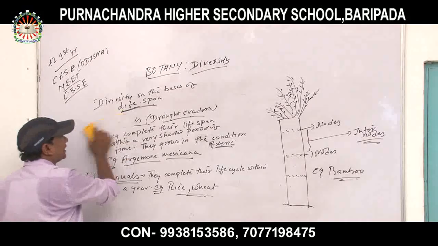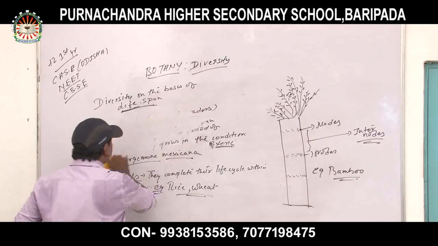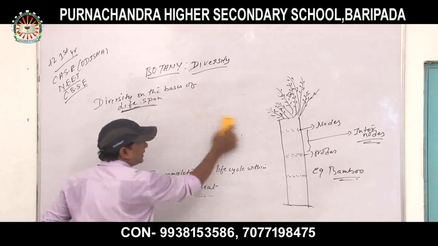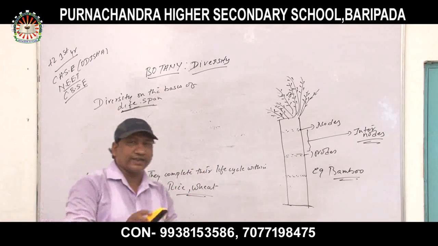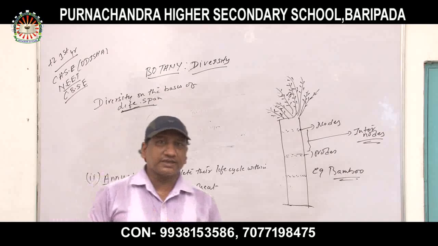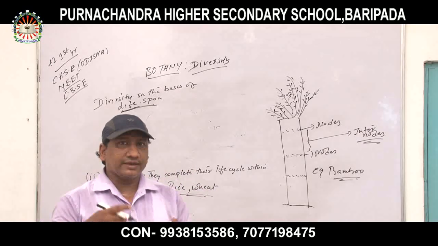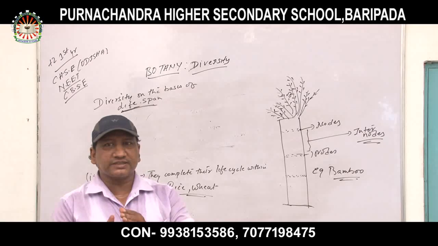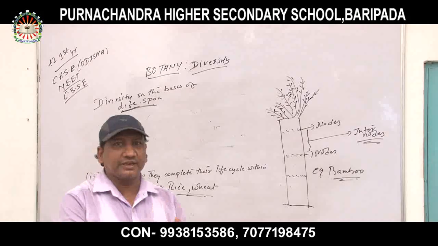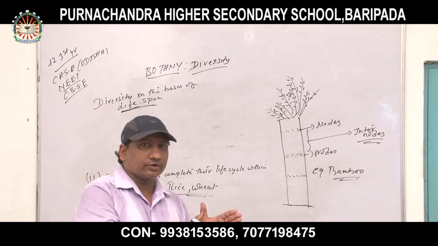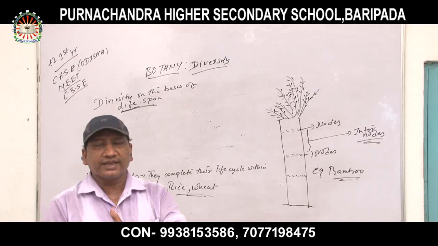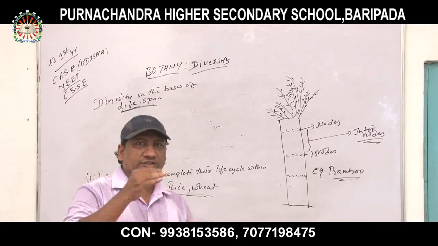What about biennials? They complete their life cycle within 2 years. Biennials means bi means 2, so they complete the life cycle within 2 years. In the first year, they develop themselves by vegetative growth, by the formation of stems, leaves, buds. That is called vegetative growth.